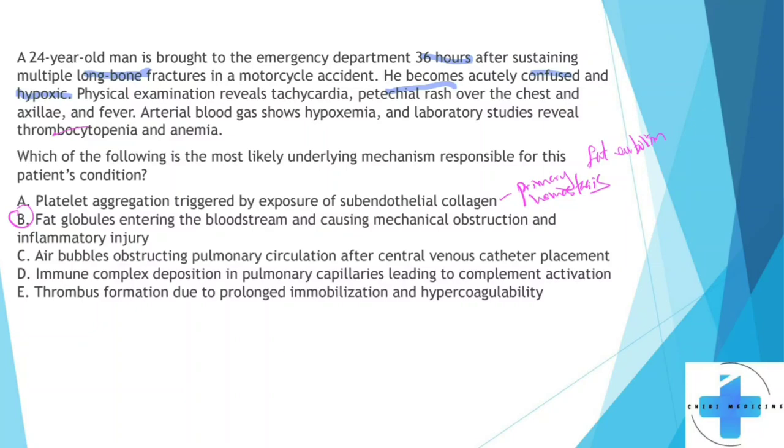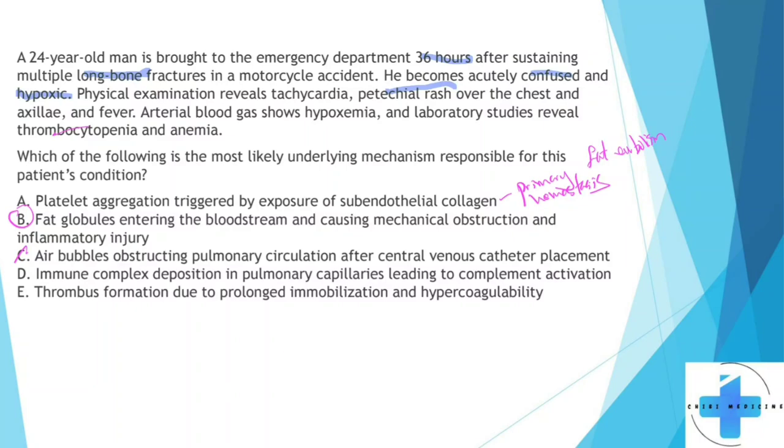Okay, so for C, air bubbles obstructing pulmonary circulation after central venous catheter placement, right? Not really the case here. Okay, so number one, if it's air bubbles as a result of catheter placement, you're going to see the symptoms happen pretty quickly, so not after 36 hours. Okay, so that's out.